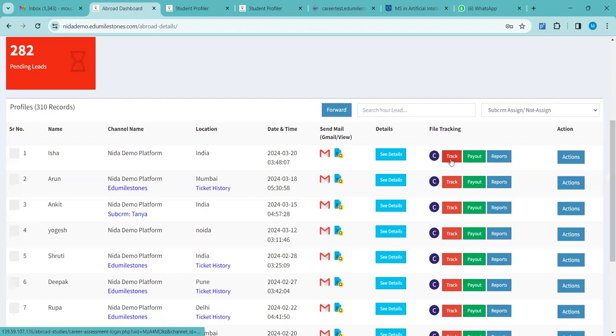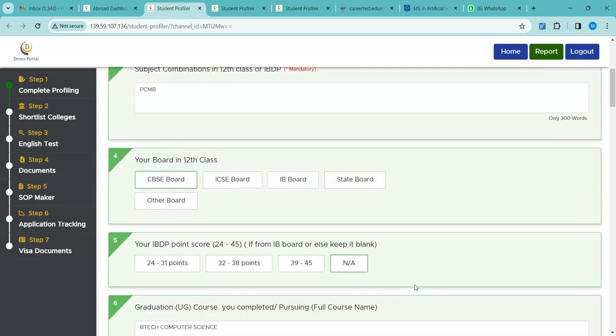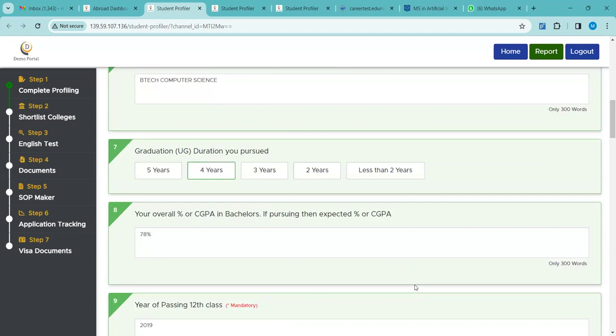Next is the track. Now, for example, the student has done the profiling, okay, and there are certain mistakes which need to be corrected. So the student cannot do it, or they might not want to do it. So you can do that from your CRM by going to the track option. The track option will again take you to the same profile, the student's profile. Okay, so here, if you want to make the required changes, you can do that.